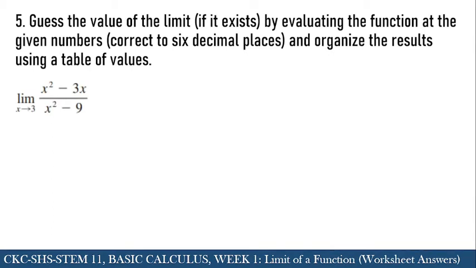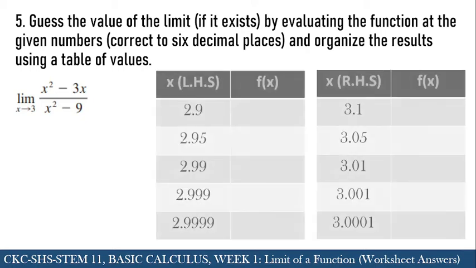Guess the value of the limit, if it exists, by evaluating the function at the given numbers correct to 6 decimal places, and organize the results using the table of values. So you have the following: the limit of x squared minus 3x over x squared minus 9 as x approaches 3. So we're going to use the table of values to do that.